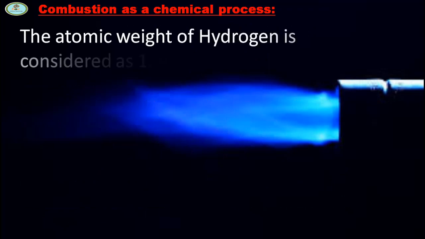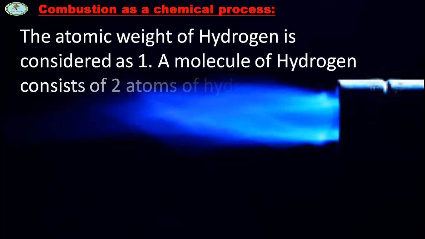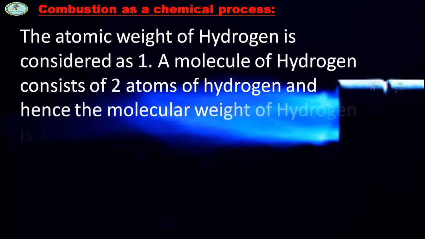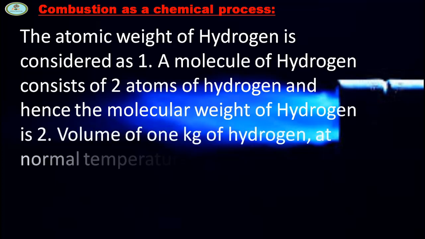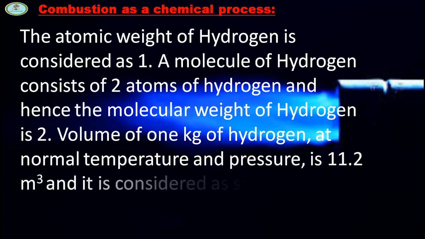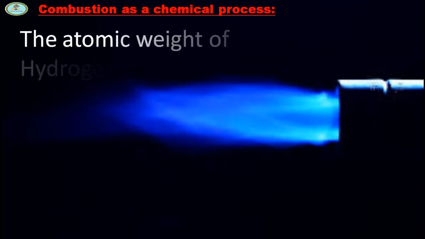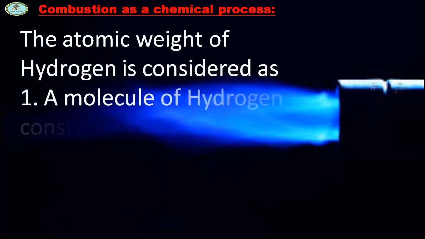The atomic weight of hydrogen is considered as 1. A mole of hydrogen consists of 2 atoms of hydrogen, and hence the molecular weight of hydrogen is 2. The volume of 1 kg of hydrogen at normal temperature and pressure is 11.2 meter cube, and it is considered as the standard volume.